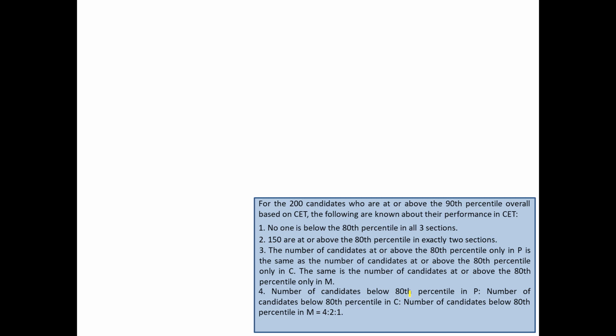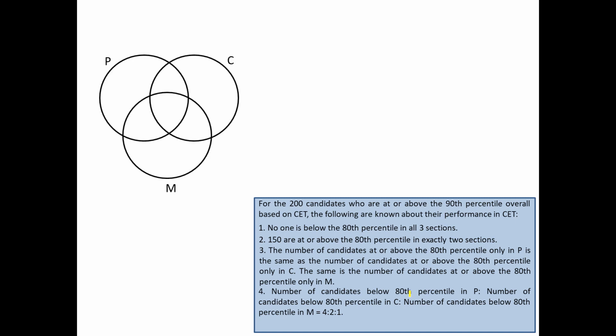Okay. We'll start with the Venn diagram now, right? So these are the pieces of information on the basis of which we have to make a Venn diagram. The Venn diagram would be of three sets, P, C and M, which represent physics, chemistry and mathematics.